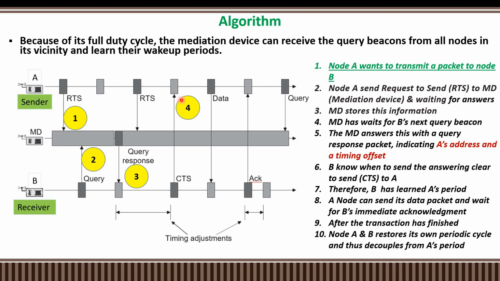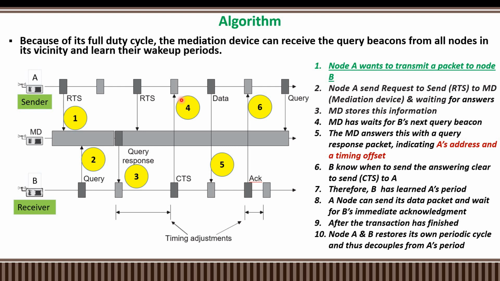Once this clear to send is received by node A, it will start transmitting the packets from A to B. Once a packet is received, the receiving node immediately sends an acknowledgement to node A. This process repeats until all the packets are completed.